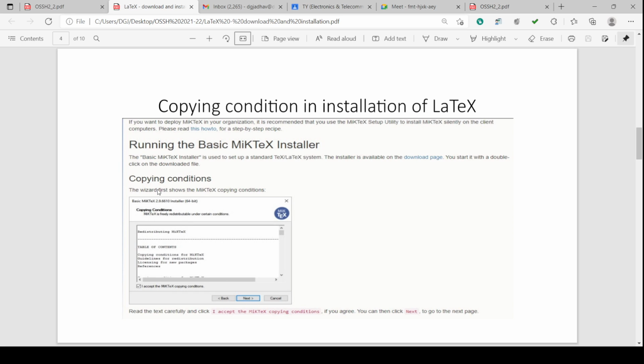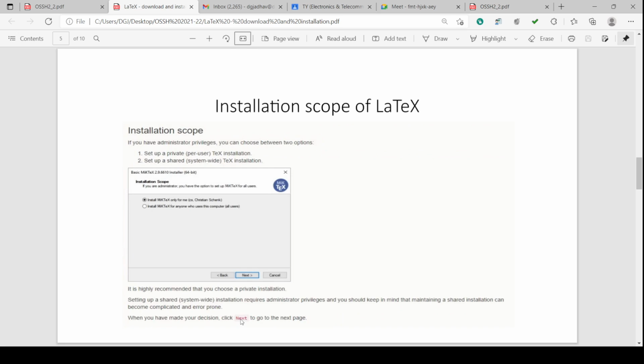The wizard first shows the MiKTeX copying conditions. Read the text carefully and click I accept the MiKTeX copying conditions, and then if you agree, you can click next to go to the next page. MiKTeX, M-I-K-T-E-X, will install the details.